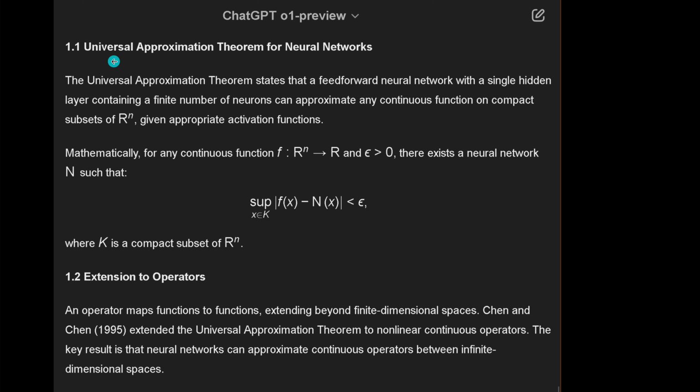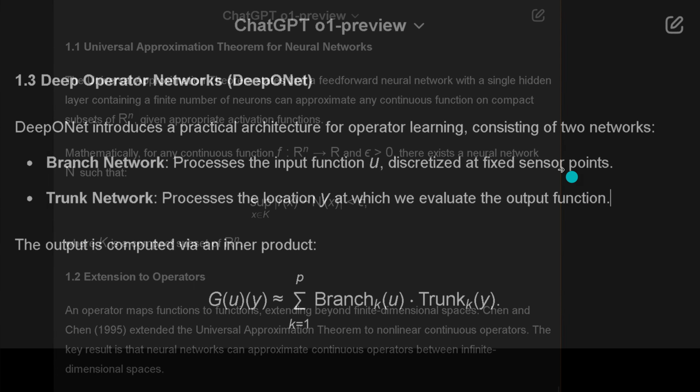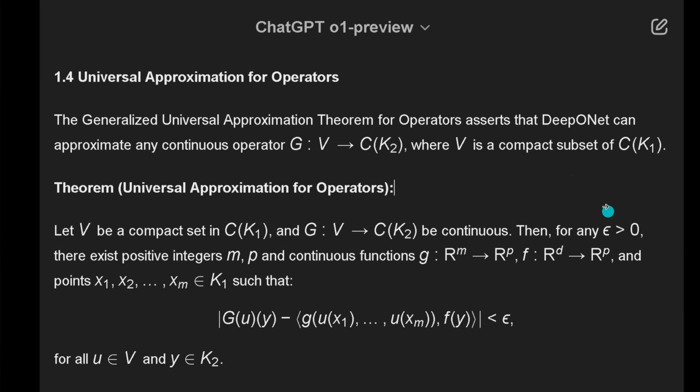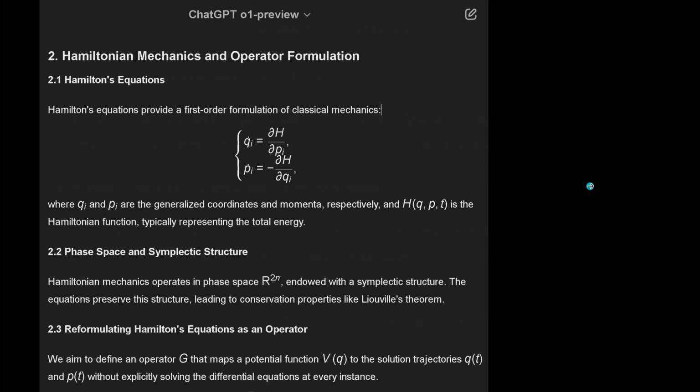So it understands perfectly here the universal approximation theory for neural networks and that extension here to the operator level. Beautiful. Deep operator networks, this DeepONet, yeah, I explained it here. It understands here the basic functionality. It pretends to copy here from the original literature, and then here the universal approximation for the operators, here our universal approximation. As I showed you, this is our master theorem. One, beautiful, so I got it.